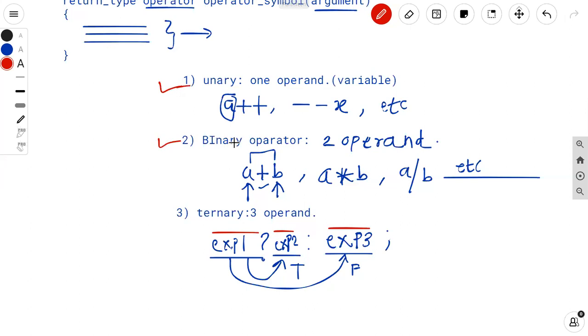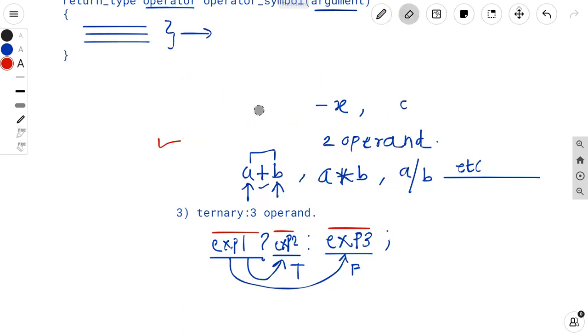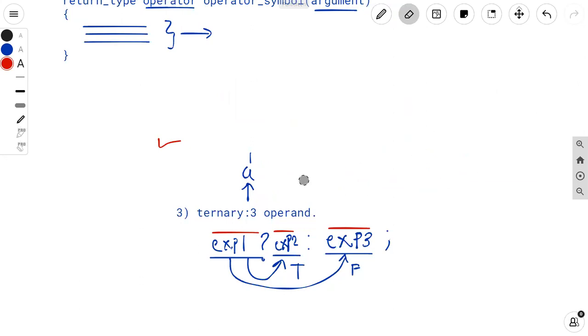So firstly, before overloading the unary and the binary operator, you should know what is a unary operator, what is the binary operator, and what are those operators. So always remember plus plus, minus minus, these are the unary operators. Plus, multiplication, divide, minus, these all are the binary operators, right? So now we will see how to overload the operator.